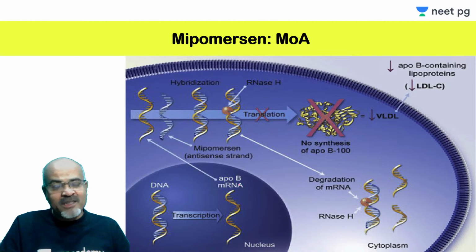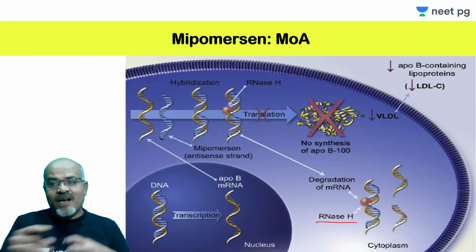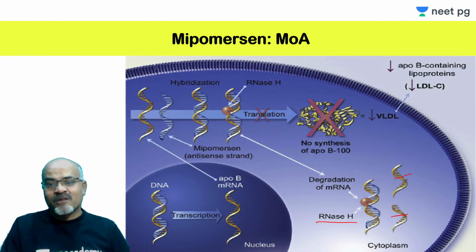So this is ApoB messenger RNA for ApoB synthesis. This is the antisense strand, single strand. It binds with this, hybridization occurs, and this binding leads to activation of RNase H. That leads to degradation of this complex. You can see the messenger RNA, which was ApoB messenger RNA, is broken down. So there will be no translation of the ApoB.